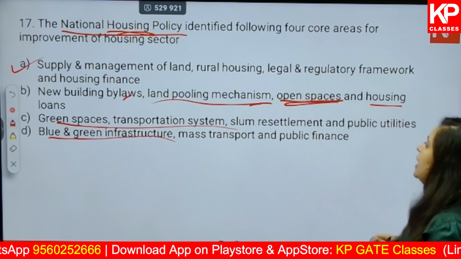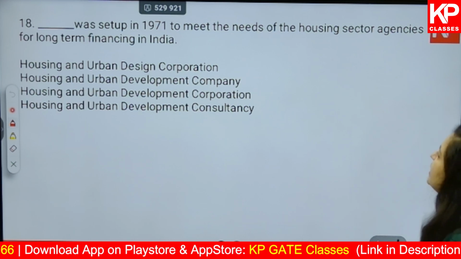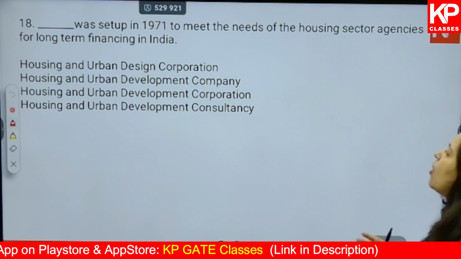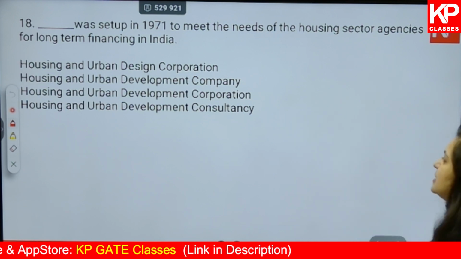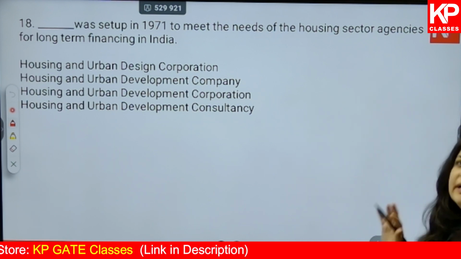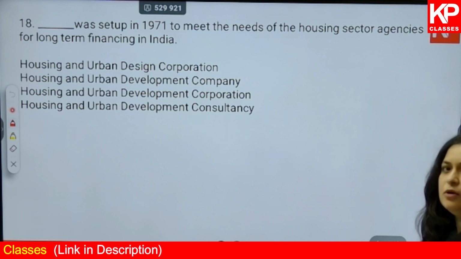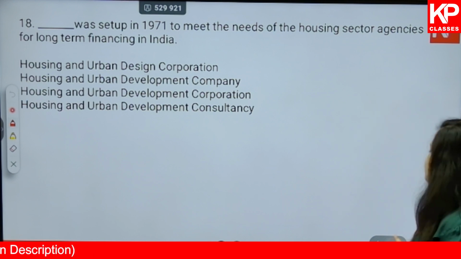Okay. Next, it was set up in 1971 to meet the needs of the housing sector agencies for long-term financing in India. We've already looked into this. It's HUDCO. You just have to pick the correct answer over here. Do let me know the correct option in the chat box. It's a repetition, so I'm not going to go into the details of this.